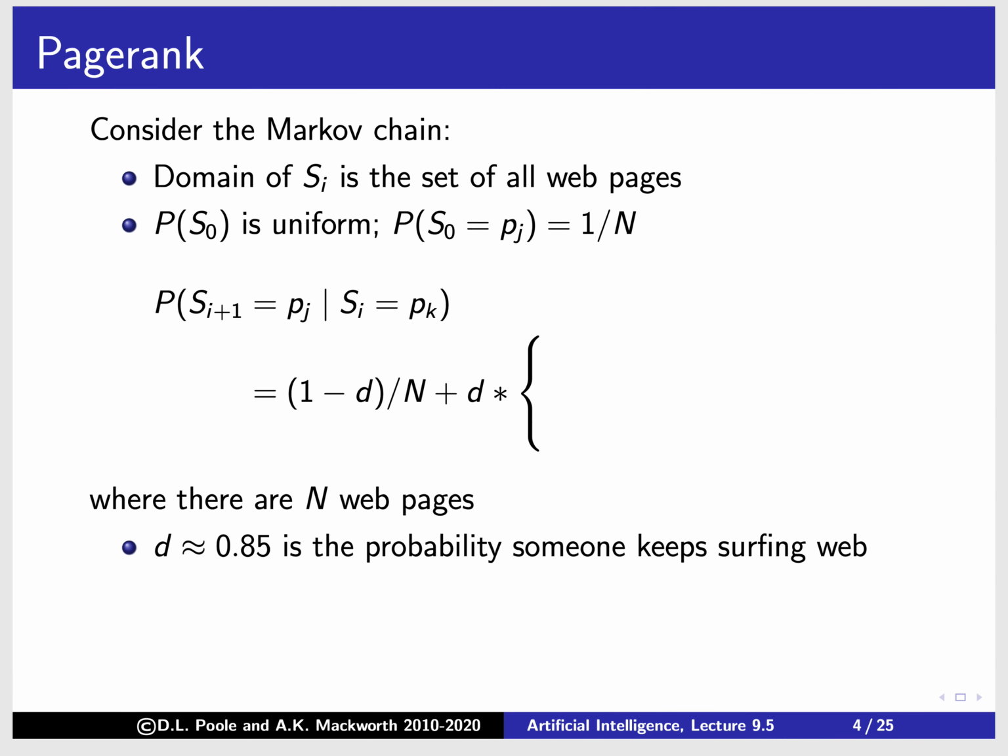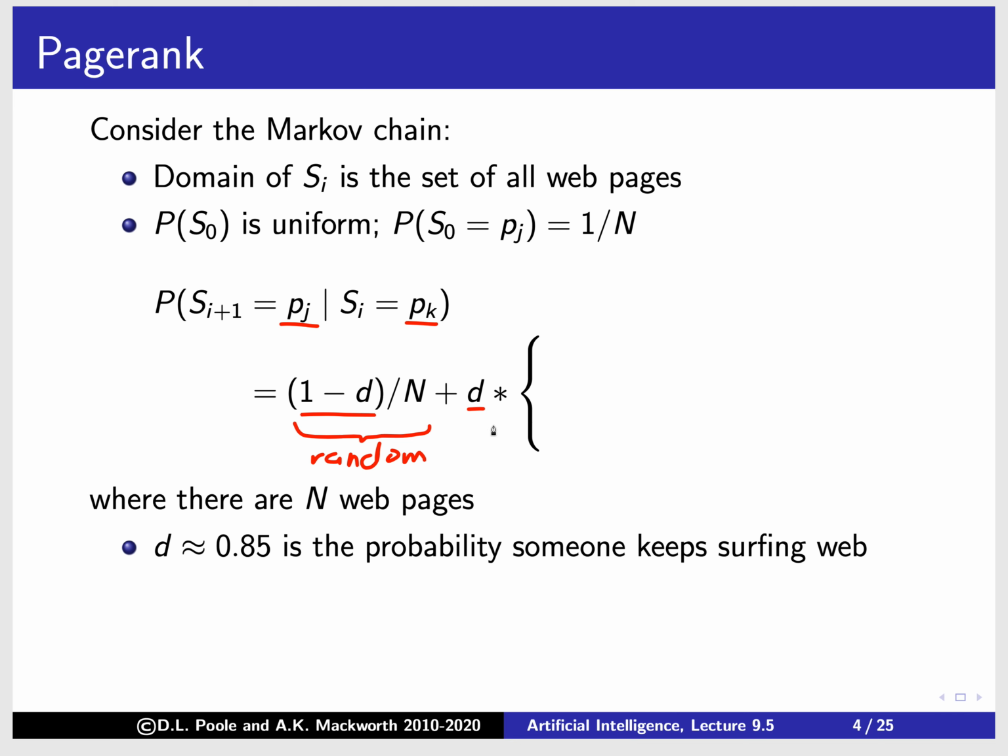Then we define the transition probability. We're at p_k, and we're considering how likely it is that we end up at p_j. Either we keep surfing, or we don't keep surfing and just jump to a random page. That happens with probability 1 minus d. So we're not going to surf, we're just going to jump to a random page.